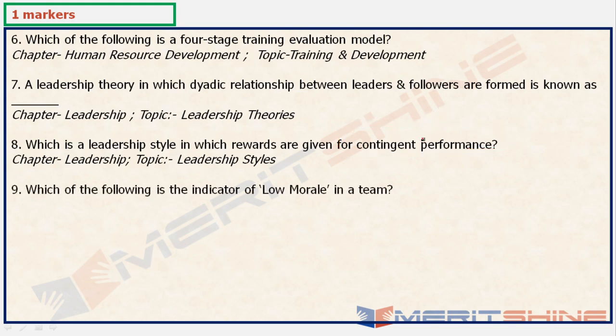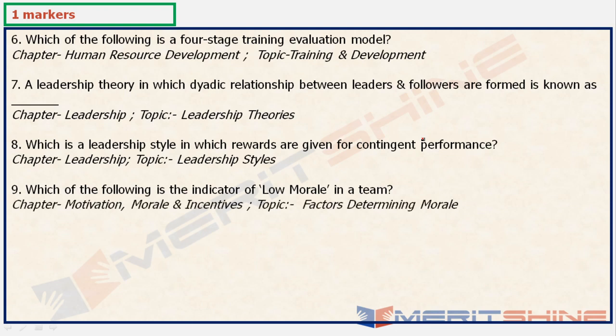Next, which of the following is the indicator of low morale in a team? Again, a purely option-based question, because unless you have the cases, what is it really saying? Is it talking about labor turnover? Is it talking about absenteeism in work? All of these direct us towards low morale in the team. But what exactly is there in the option? You would need that. And which area is it from? Motivation, no doubt about it. Motivation, morale and incentive, because this is part of morale. And factors determining morale is part of the syllabus.